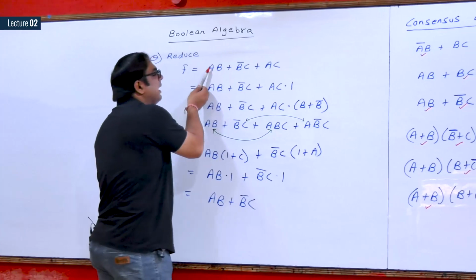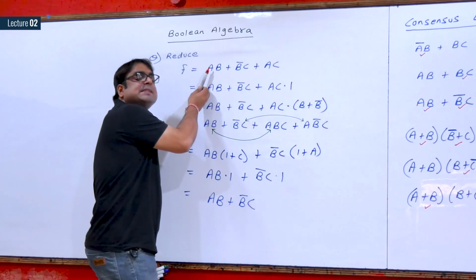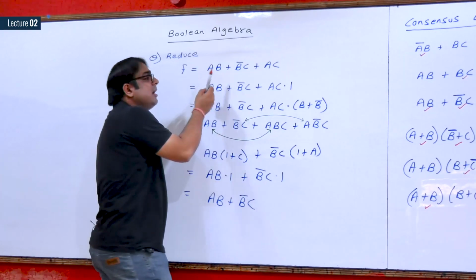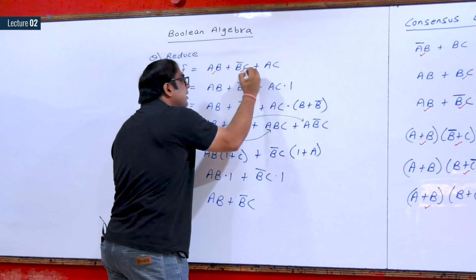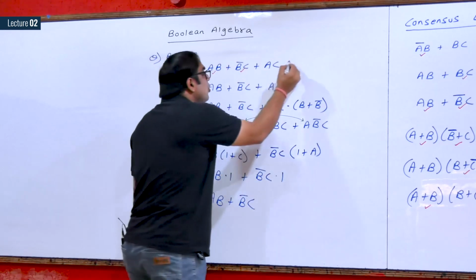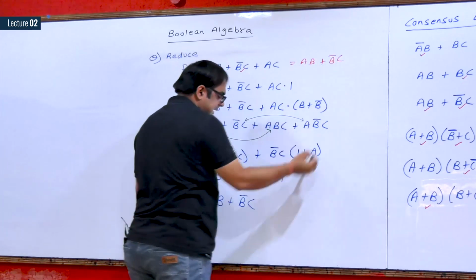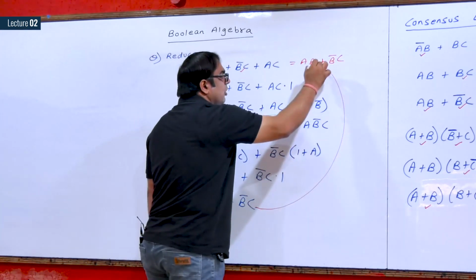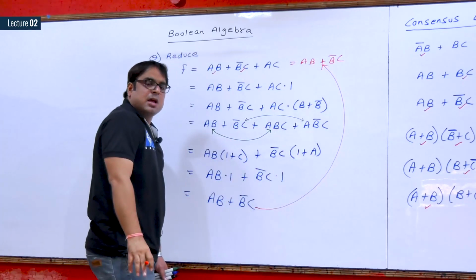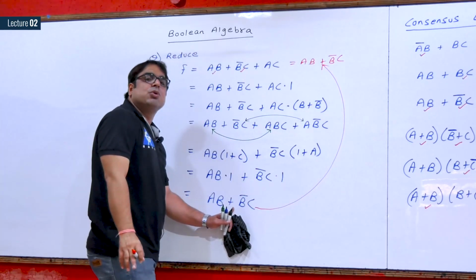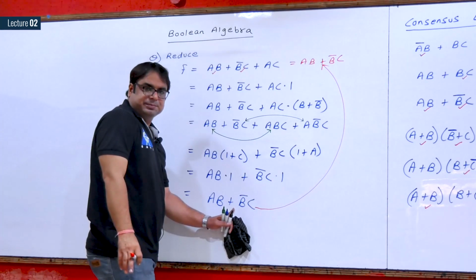Firstly, it is of the form AB plus BC plus AC. Which variable is present in both the formats? B. So both the terms of B will be available in the answer. So your answer will be AB plus B complement C. You can check you got the same answer.